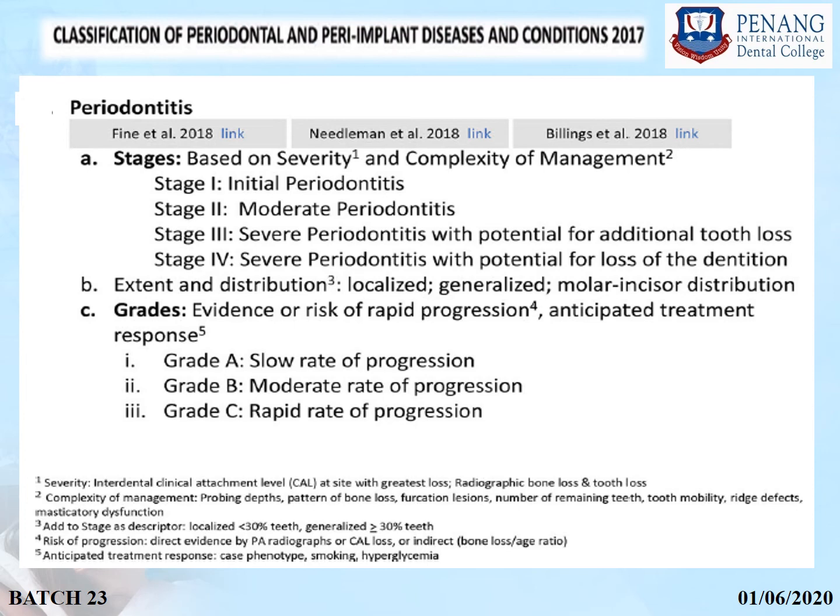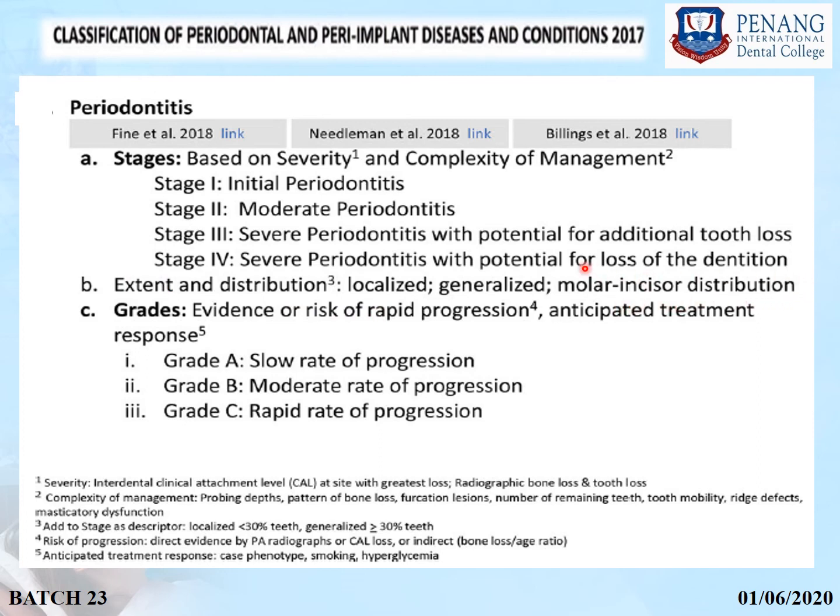So speaking of periodontitis, it has been classified into various stages: stage 1, stage 2, stage 3 and stage 4. Stage 1 is initial periodontitis, stage 2 is moderate periodontitis, stage 3 is severe periodontitis with potential for additional tooth loss, and stage 4 is severe periodontitis with potential loss of dentition. Speaking of extent and distribution, according to the new classification it can be localized, generalized or molar incisor distribution.